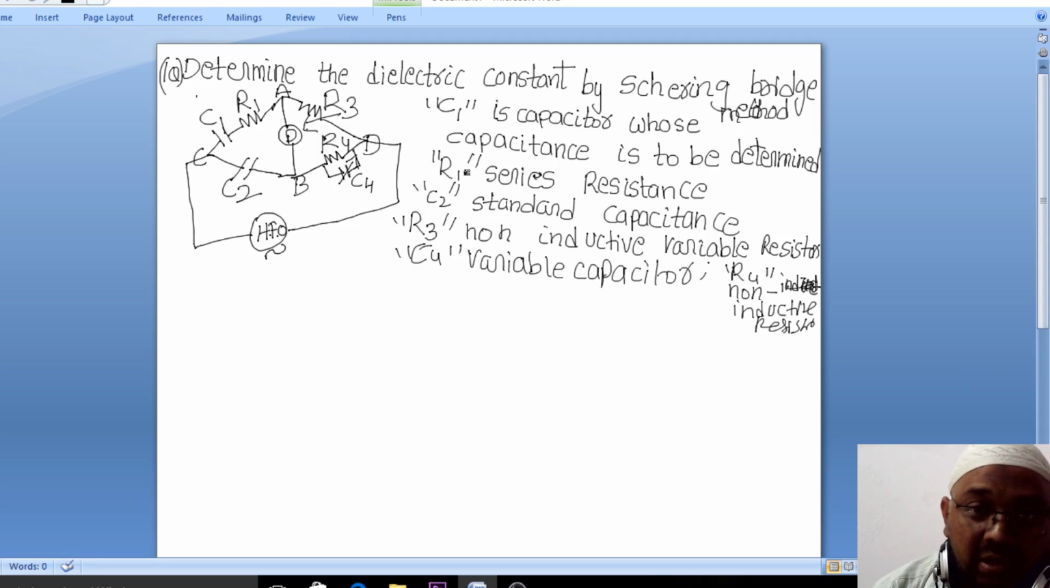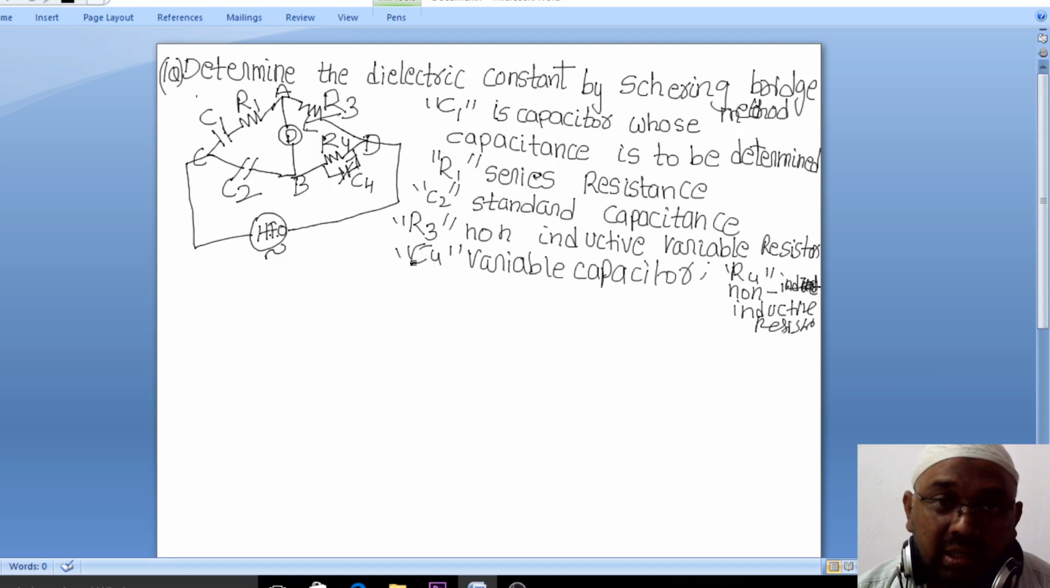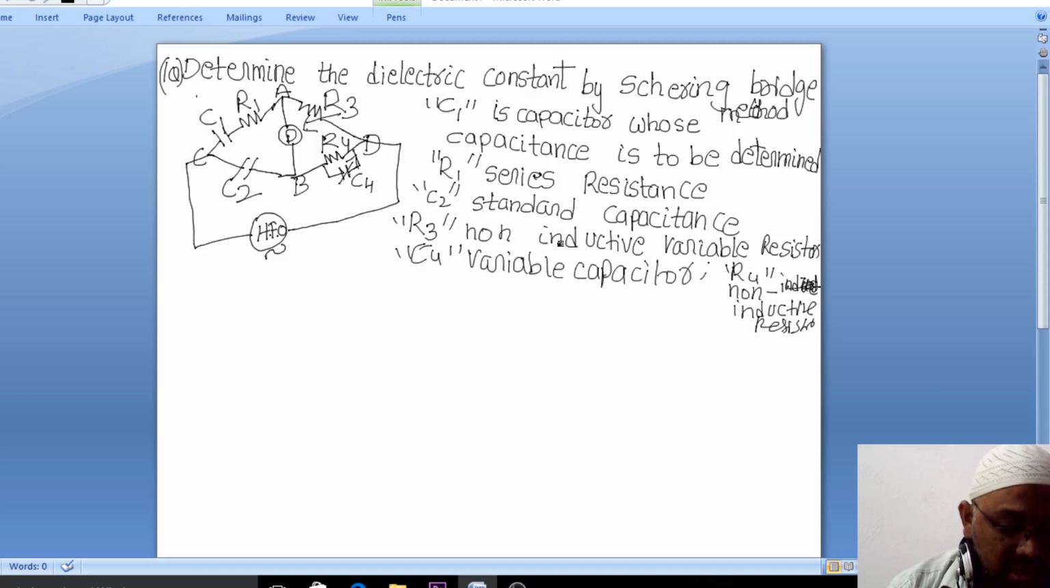C1 is there, R1, C2 is there, R3 is there, R4 and C4 is already there. Now, D is the null detector, and this thing we have, D, is called the null detector.